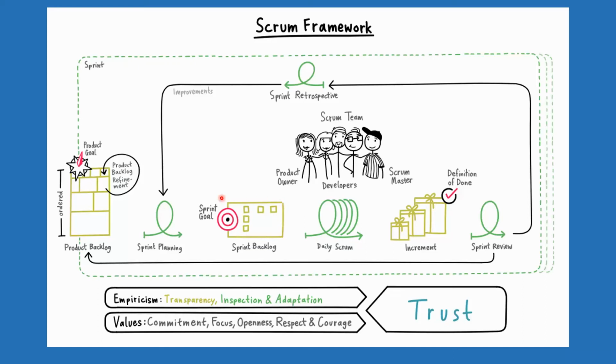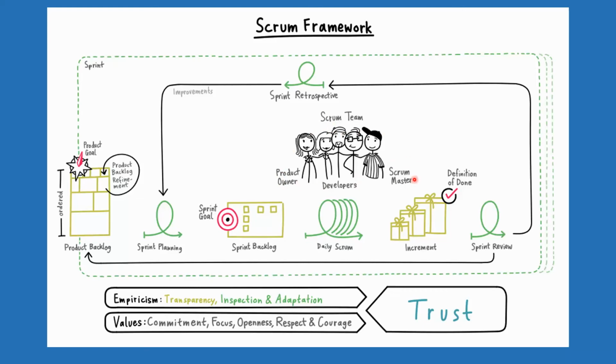Once we know the sprint goal and all these stories are pulled by the team into the sprint backlog, we talk about the daily scrum. But before that, we have to understand what a Scrum team is. A Scrum team consists of the product owner, developers, and Scrum master.